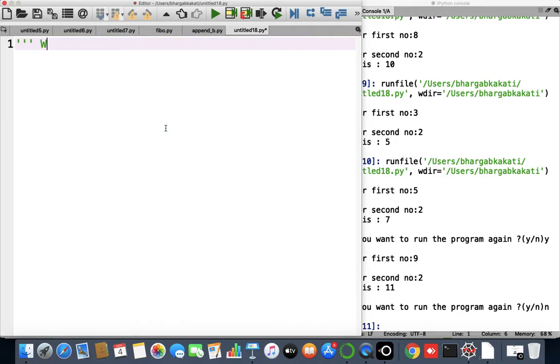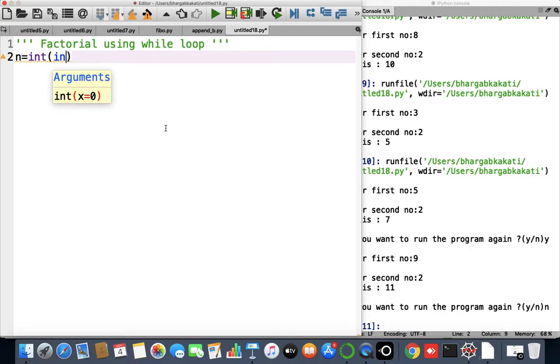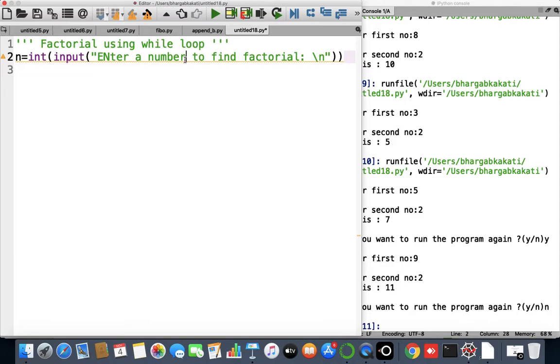Let me write the name of the program, which is, let's say, factorial using while loop. Okay, so at first I'll ask the user what number the user wants to find a factorial for. So let me write n equals to int input, enter a number to find a factorial. So with this line we'll receive the number for which the user wants to find a factorial.